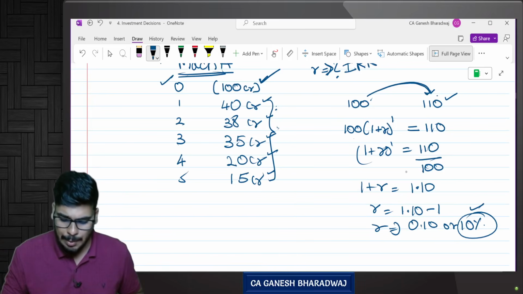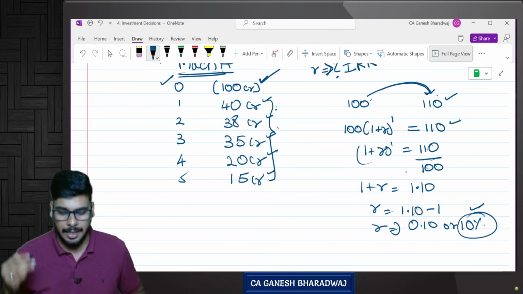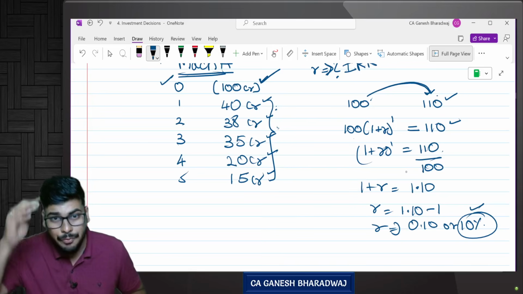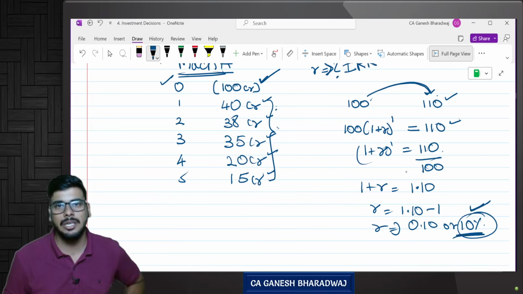So we just say 100 into (1 plus r) to the power 1 is equal to what? Is equal to 110, correct? Or in other words, can I say (1 plus r) to the power 1 is equal to 110 by 100? Or in other words, if you do this, you get the net return as 10 percent, correct or not?